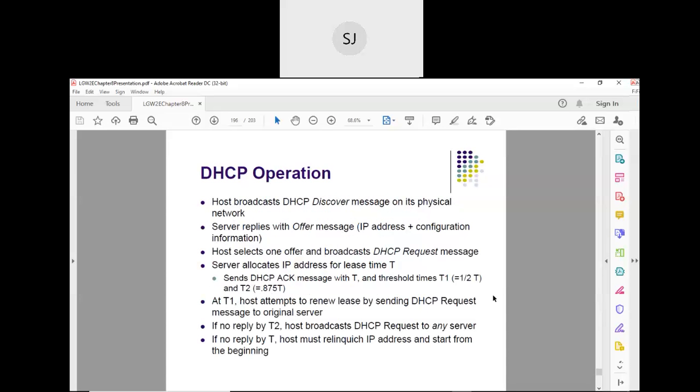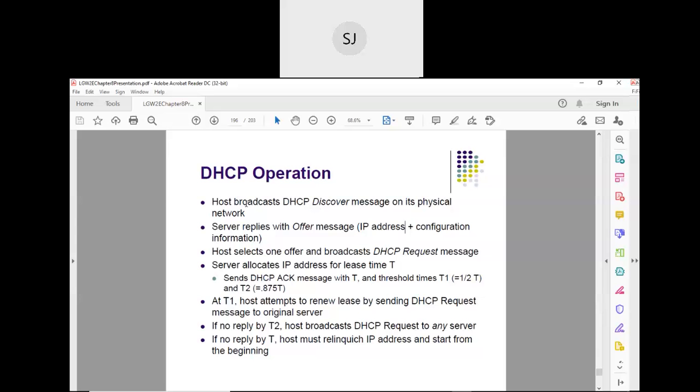Now the next thing is how the IP addresses are assigned. The host, meaning the client, broadcasts DHCP discover. There is a method called the DORA method. DORA stands for discover, offer, request, acknowledge. DORA is a common term, and it is used by DHCP to assign IP addresses to the client machines. So what happens in case of DORA?